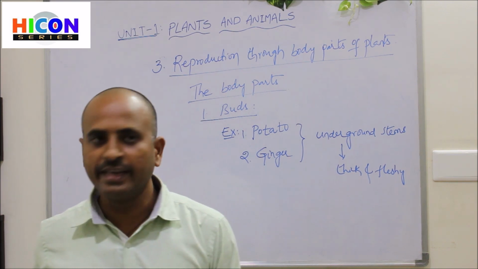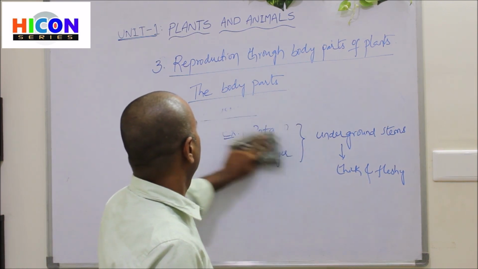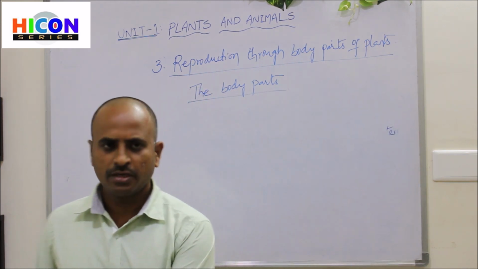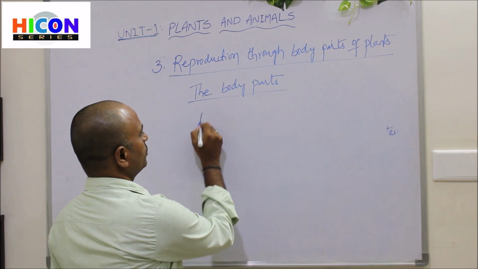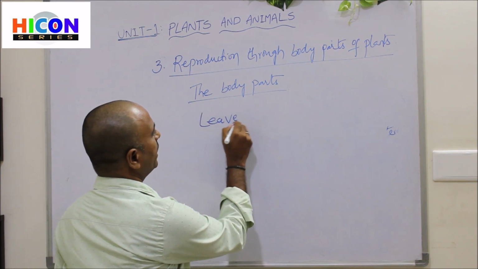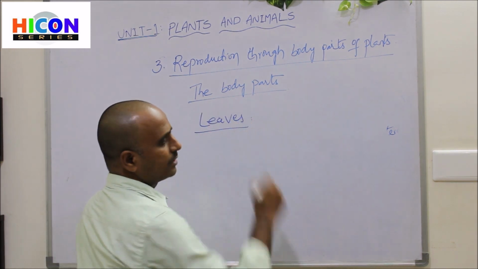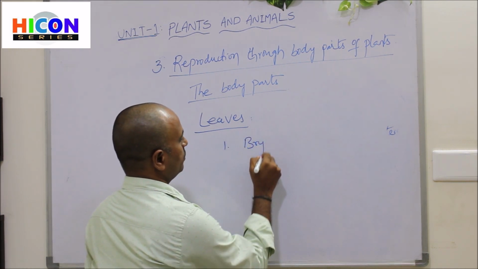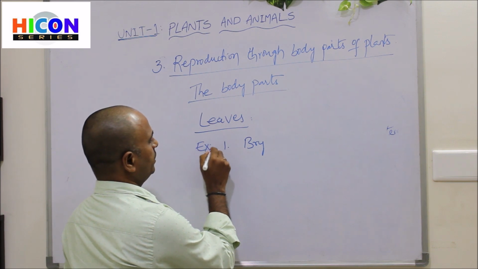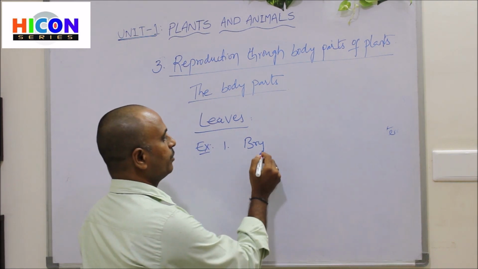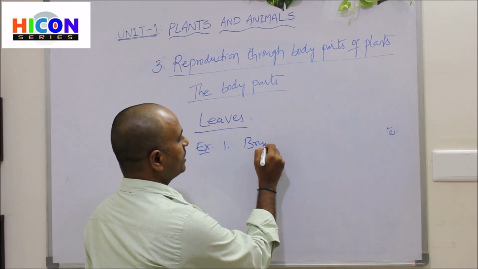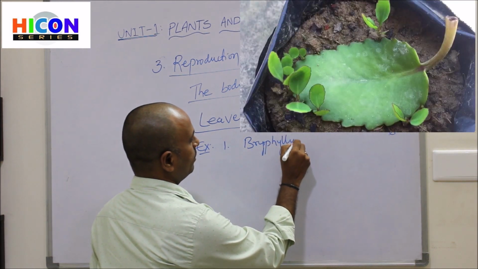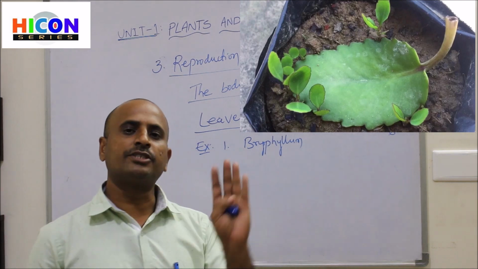And the second one is leaves. Some plants reproduce their new plants from their leaves. The example for a plant which can reproduce new plants from its leaf is bryophyllum. So look at the picture.